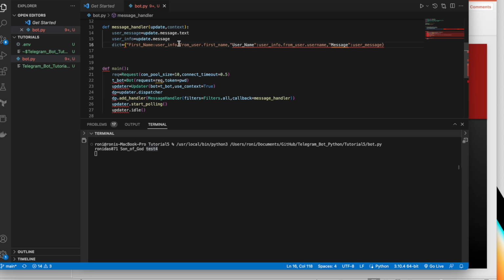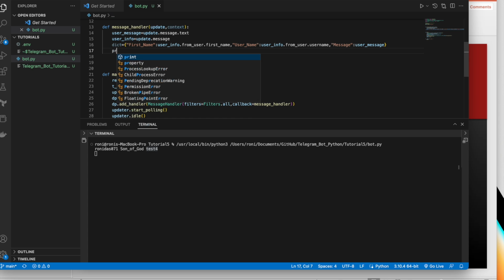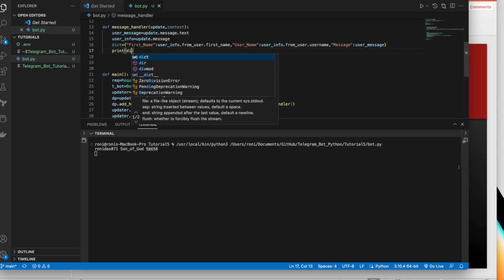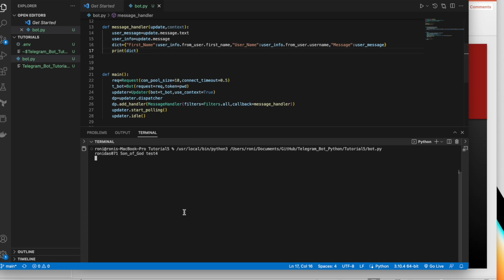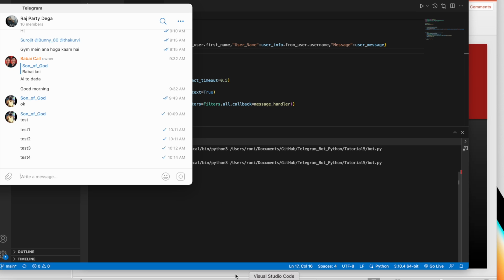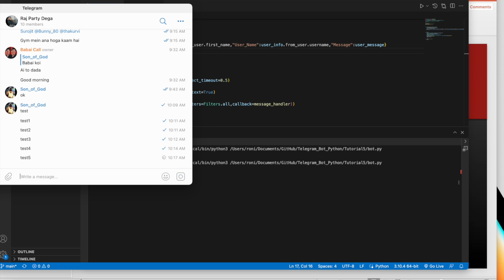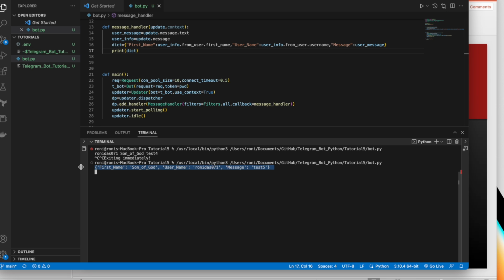Still there is a problem, any statement must be separated by new lines. This is a dictionary, so okay, all are fine. This is key, this is value, this is key, this is value, this is key, this is value, and after that you just simply write print dict. If you write print dict, it is going to print this thing. Let's stop this here, let's execute. Let's try to run this again, test5. Okay, see, I got my dictionary here, right?